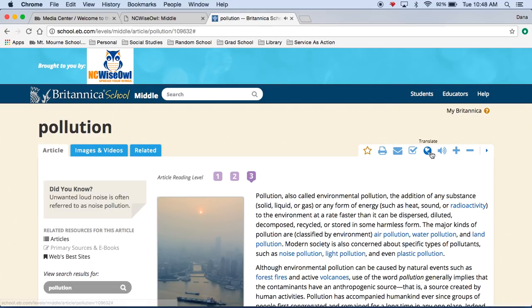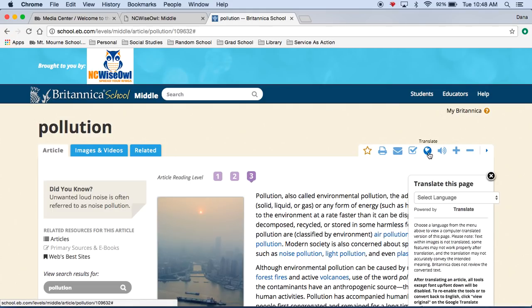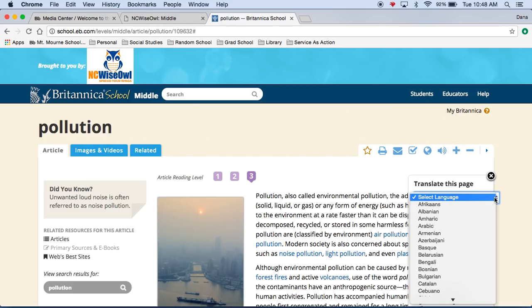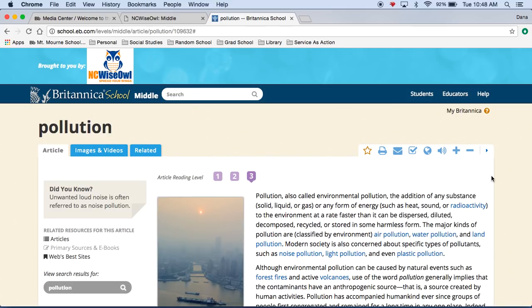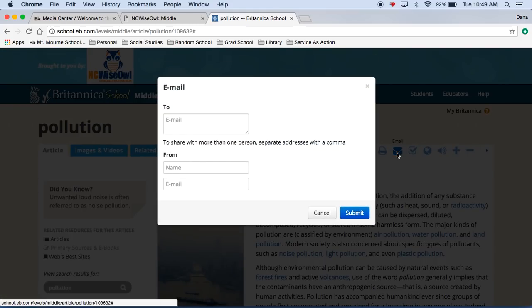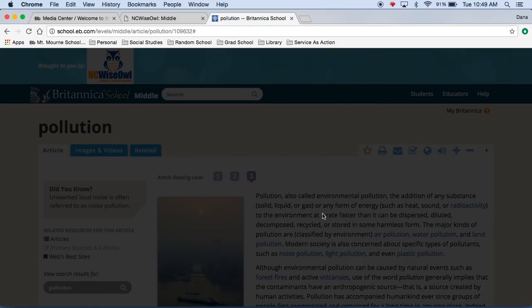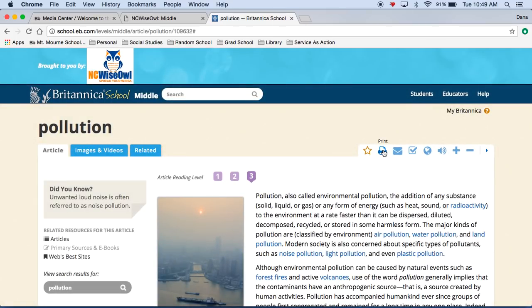Okay, so that's one resource. It also will translate the article for you into different languages. So if you prefer a different language, it will do that. And you can also email yourself the article so that you can save it for later. We don't want you to print your articles because we don't want to use paper. So we ask that you just email it to yourself.